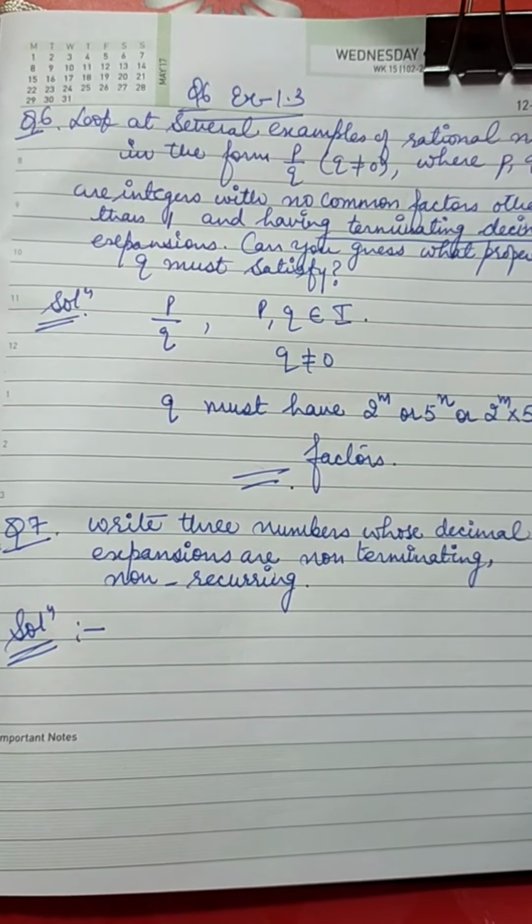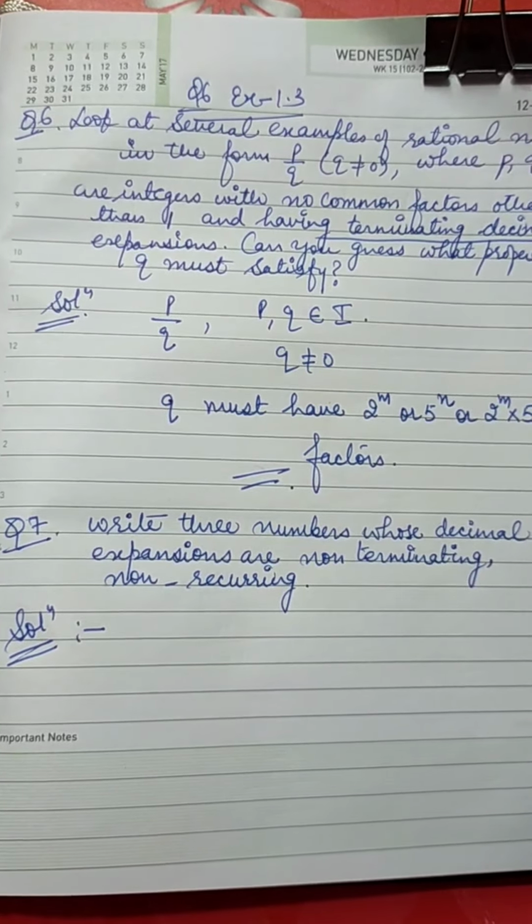I have fixed a pattern. The number is 0.10100100010000..., with the number of zeros increasing each time, and it is not getting over. So you can choose any pattern. Suppose I have to write down the numbers between 3 and 4. I can write down irrational numbers between these two. How can I write them down?